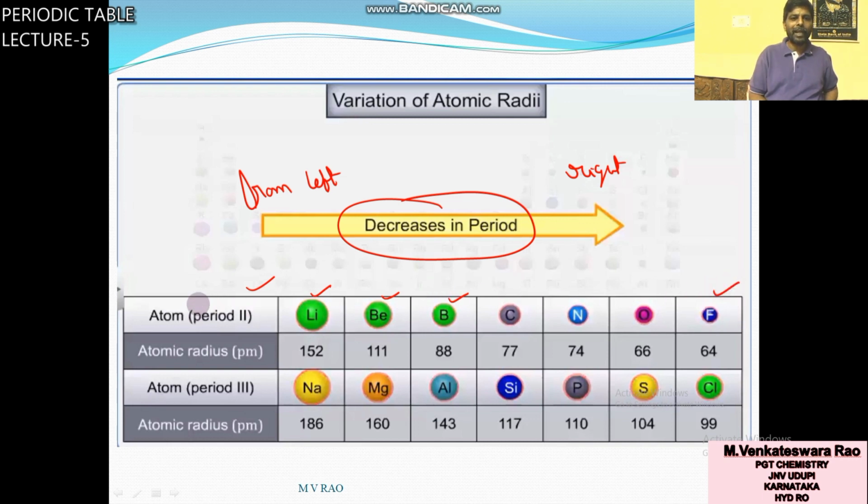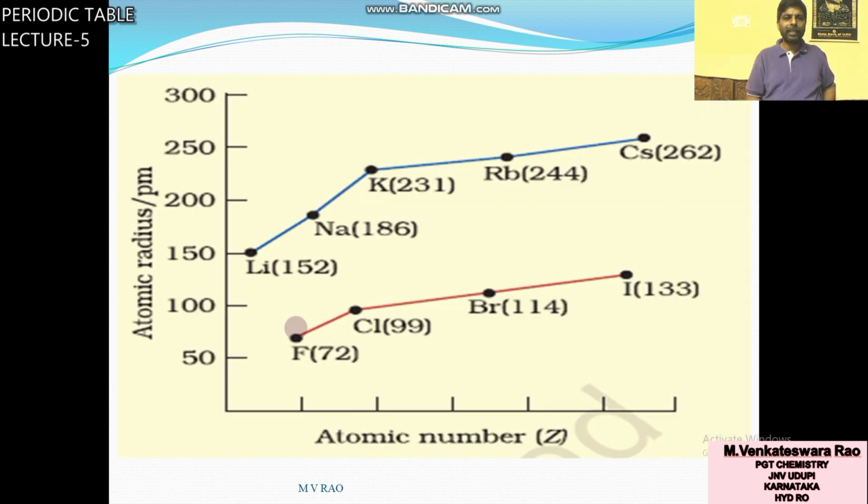What is the small atom in second period? Fluorine. What is the small atom in third period? Chlorine. What is the large atom in second period? Lithium. Large atom in third period is sodium. You can see here as a graph. So it is the lithium, sodium, potassium, rubidium, cesium.